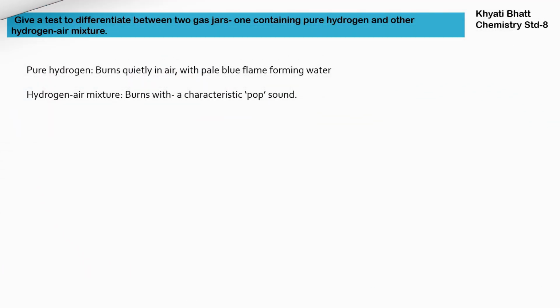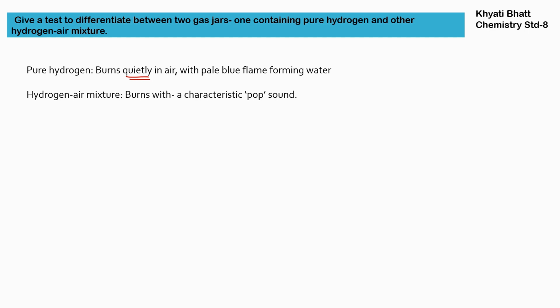Give a test to differentiate between two gas jars, one containing pure hydrogen and the other a hydrogen-air mixture. So two simple tests are there. For pure hydrogen, it burns quietly in the air with a pale blue flame forming water.